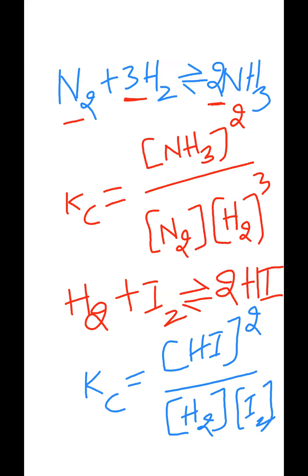So that means any chemical equation they have given, how you are expressing your equilibrium constant means always you have to represent the concentration of products divided by the concentration of reactants.